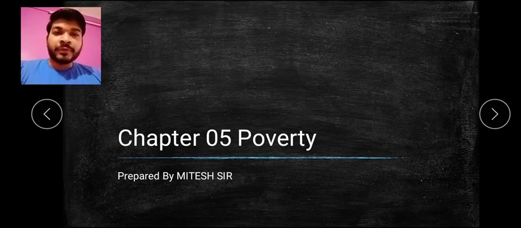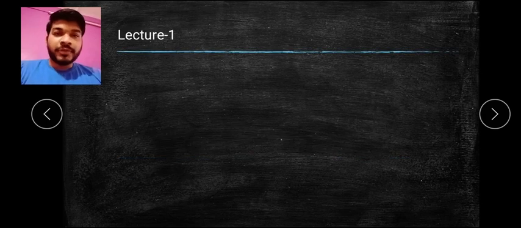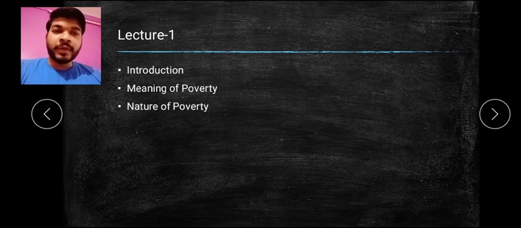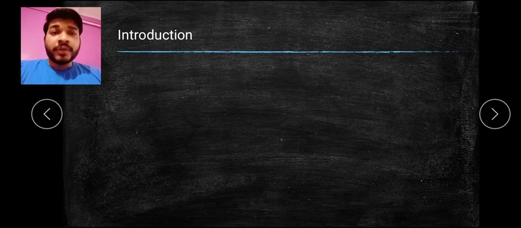We are going to start today with chapter 5, that is poverty. So let's start with this. The first lecture's topics will be introduction, meaning of poverty, and nature of poverty. So these are the few topics which we are going to take today. Now let's start with the introduction.